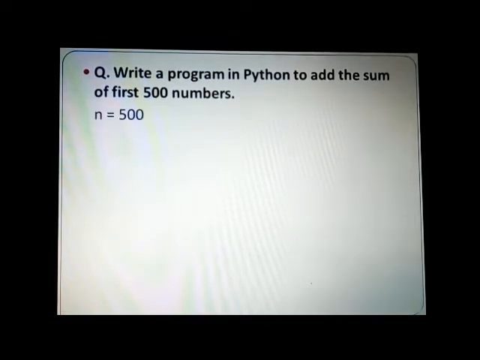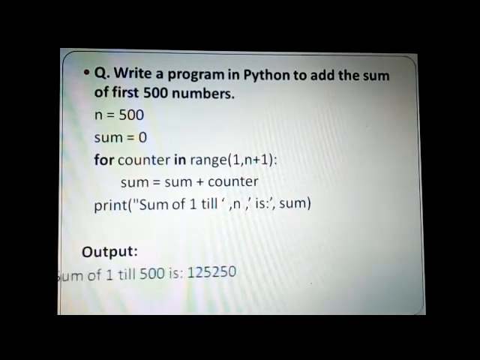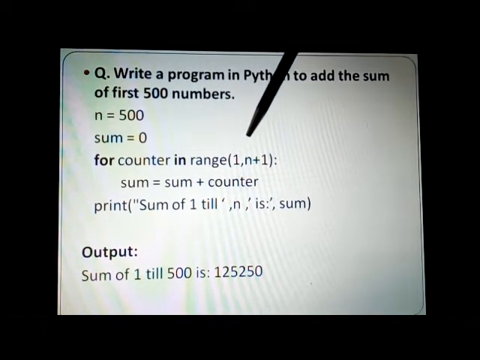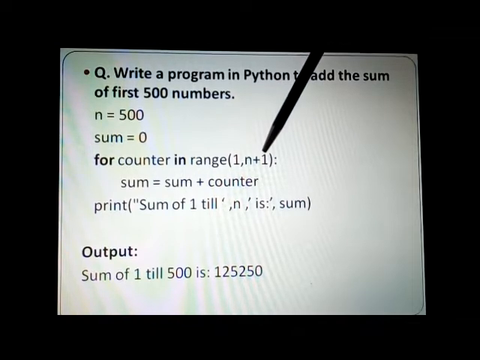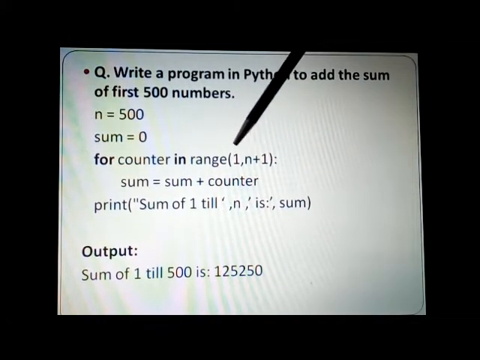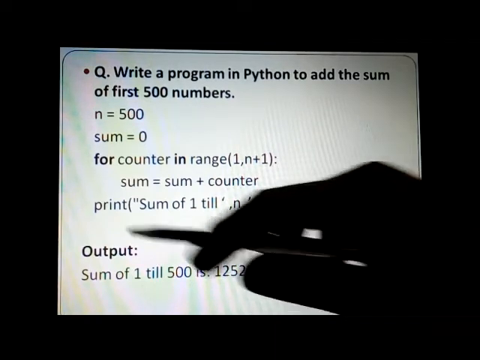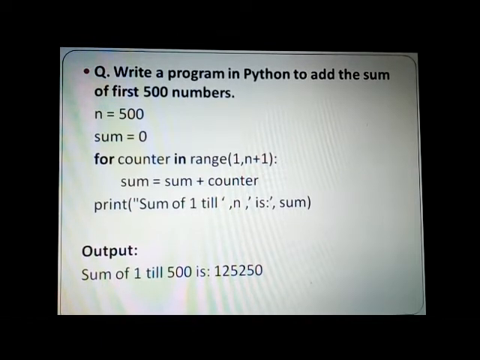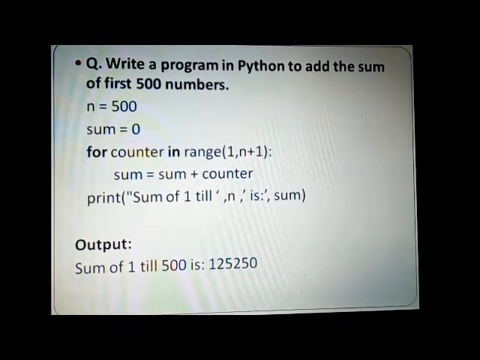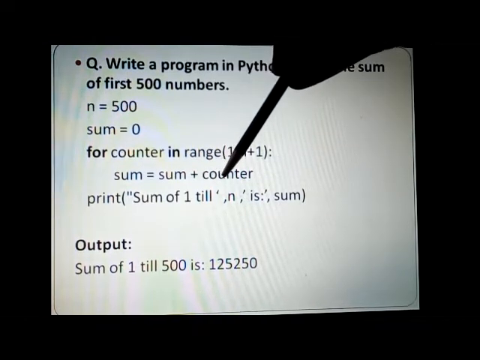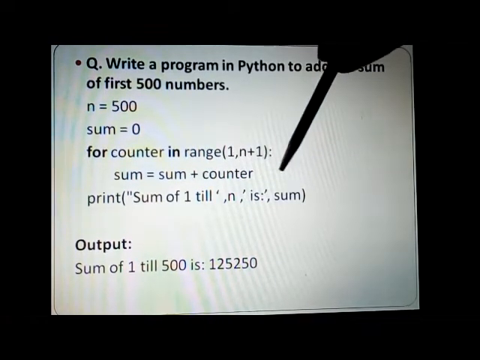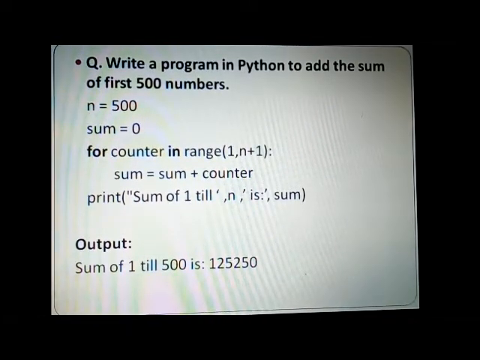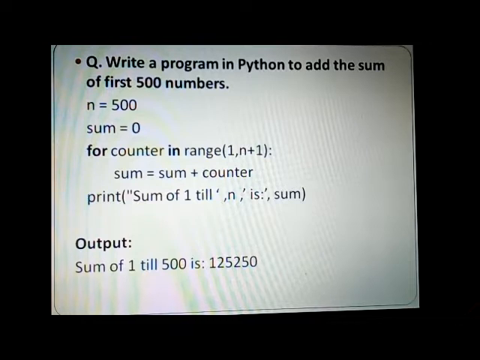And we saw this example, that is adding the first 500 numbers using range, where the range was modified from 1 to n plus 1, so that it can count from 1 to n. And we also modified the print statement, wherein we had used print with the percentage symbol, that is sum of 1 till %d is %d. So n comma sum was written with a percentage symbol. You can go through that session to understand it.